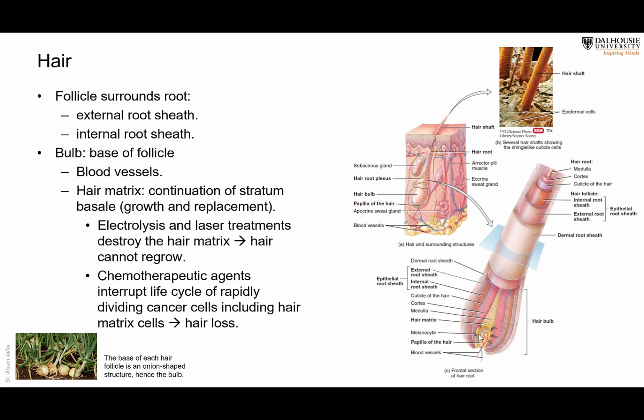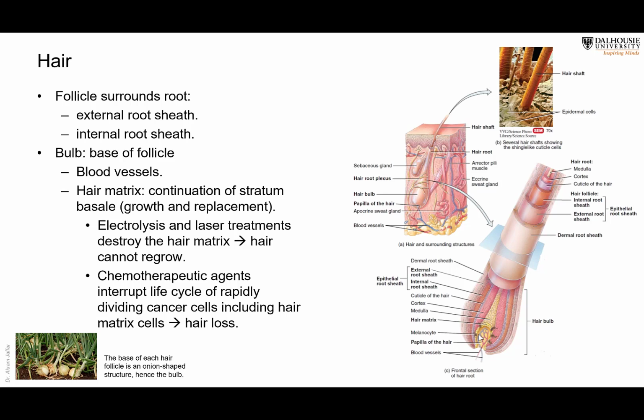And at the same time, because they are multiplying, chemotherapeutic agents which attack cancer cells, one of the features of cancer cells is that they are rapidly dividing cells. So chemotherapeutic agents usually attack rapidly dividing cells. One of the rapidly dividing cells that are present in the body are these cells that are present in the bulb of the hair. And so there will be loss of hair when a patient is taking a chemotherapeutic agent.